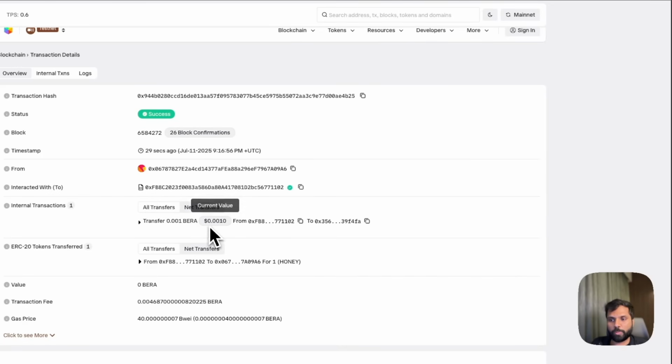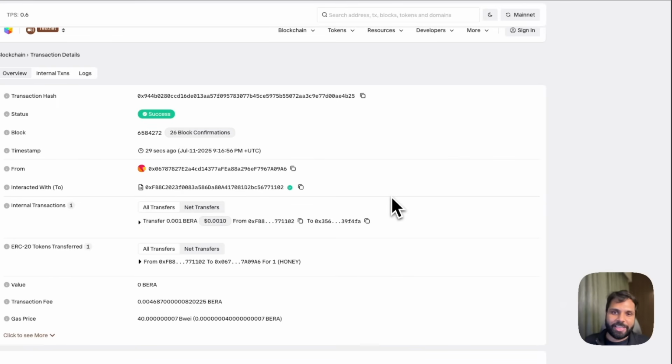So what happened is 0.0010 Bera got transferred from our EOA address, which is this, to a third address which we hard coded, and one honey token was transferred from our EOA address to our sponsor address. And you can see that the from field is our sponsor address because it actually executed the transaction. But the magical part is everything got facilitated by our EOA address itself, who wanted to send the main transaction sponsored by our sponsor wallet over here. So our EOA itself acted as a smart contract in this case.